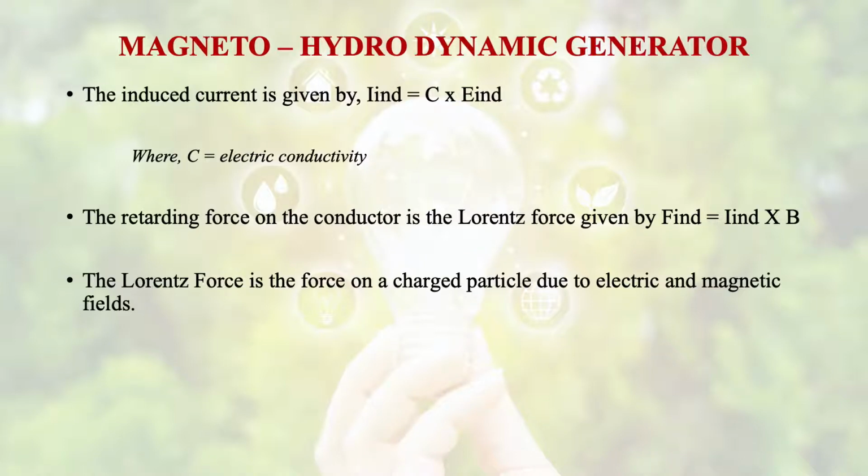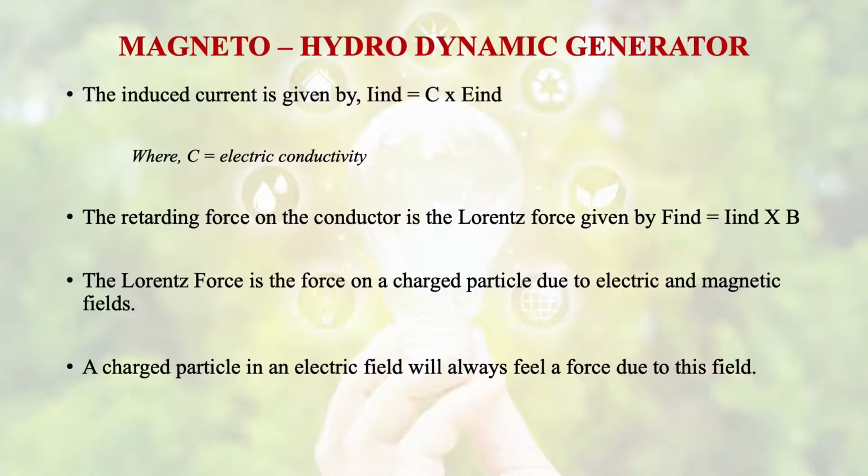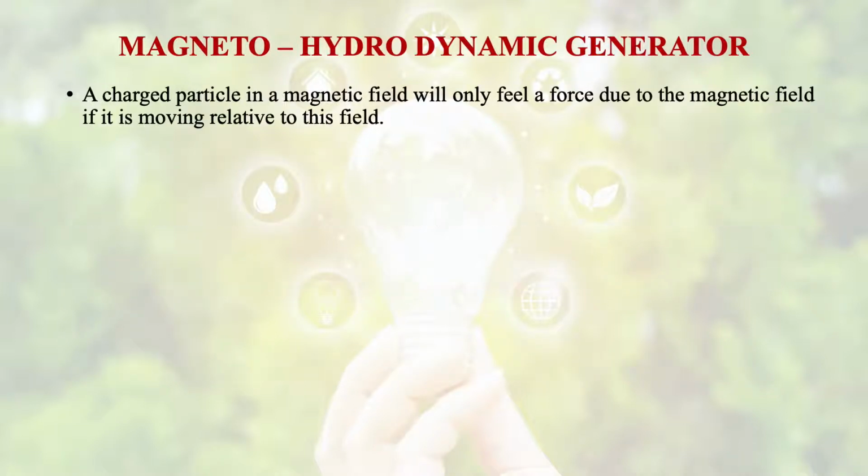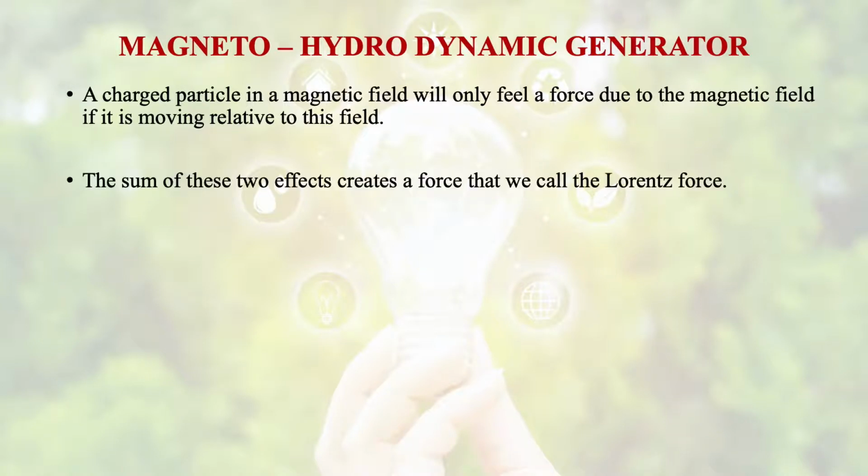The Lorentz force is the force on a charged particle due to electric and magnetic fields. A charged particle in an electric field will always feel a force due to this field. And a charged particle in magnetic field will only feel a force due to the magnetic field if it is moving relative to this field. And the sum of these two effects creates a force that is known as the Lorentz force.